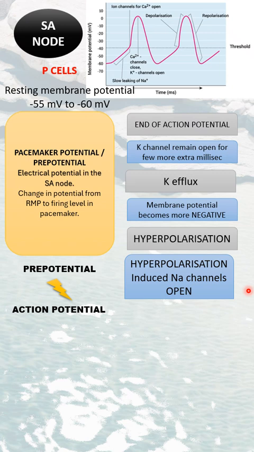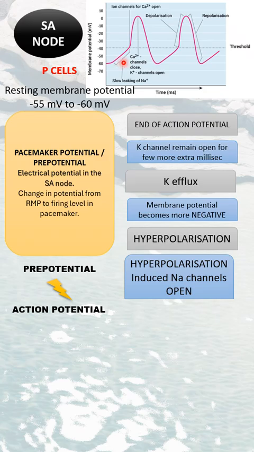So it is also called hyperpolarization induced cyclic nucleotide gated channels. So these sodium channels have different names. The hyperpolarization opens this type of sodium channel, and it causes a slow influx of sodium into the cell.